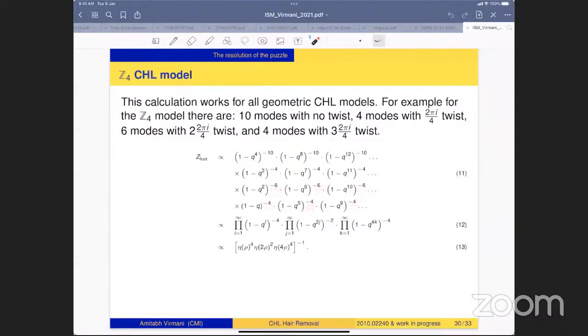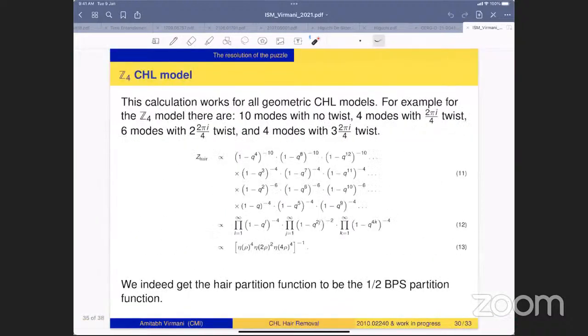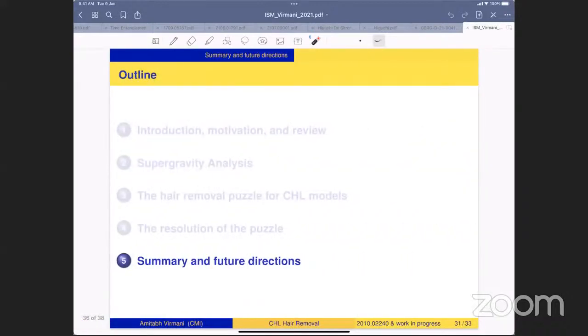So when one takes all this properly into account, we indeed get eta to the 4, eta 2 rho squared, eta 4 rho to the 4. I mean, you can see like 1, 2, 3, 4, these come with the power 4. And then some powers are left here, and those combine into this and this. Okay, so we indeed get the hair partition function to be the half BPS partition function. And this is all I wanted to say.